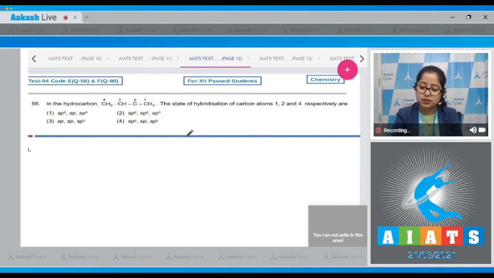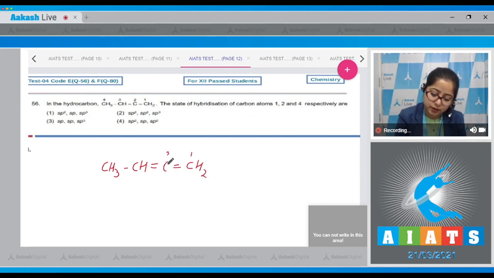Question number 56. Let's read it. In the hydrocarbon CH3-CH=C=CH2, the state of hybridization of carbon atoms 1, 2 and 4 respectively are. So student, first of all, the compound we are given with is this,